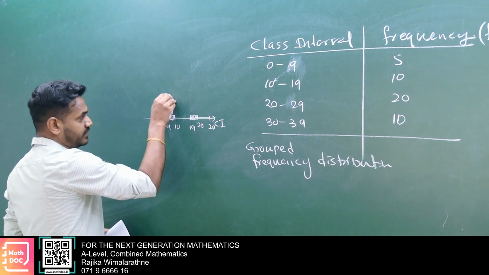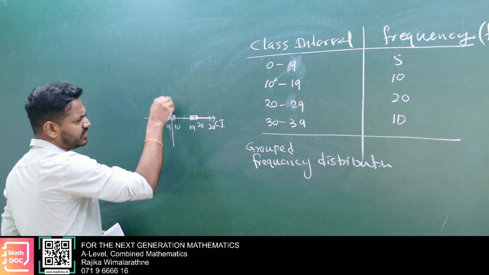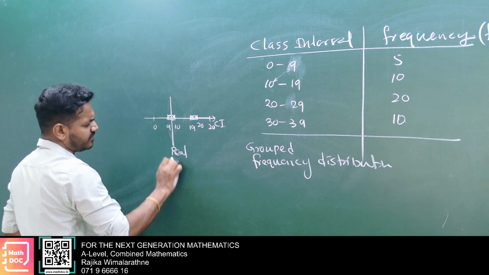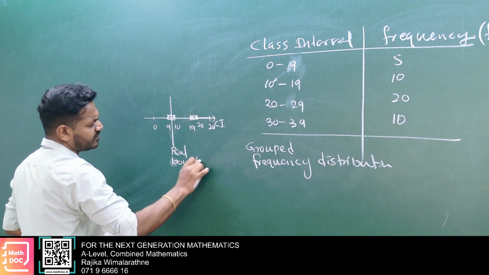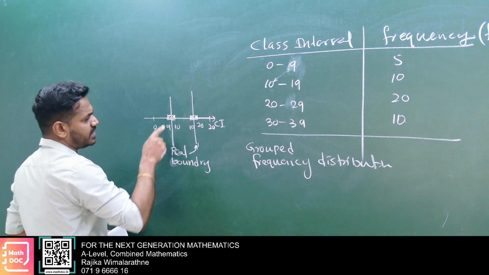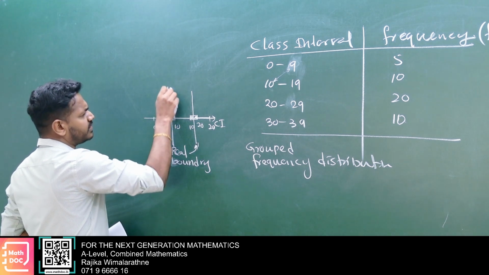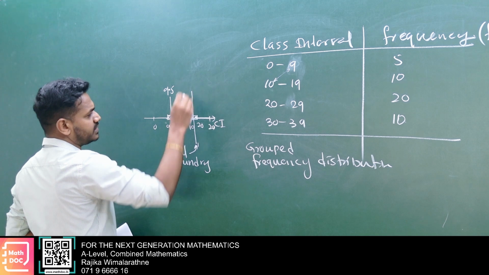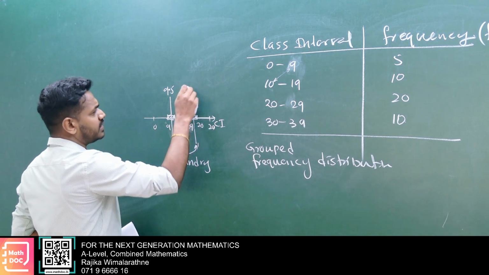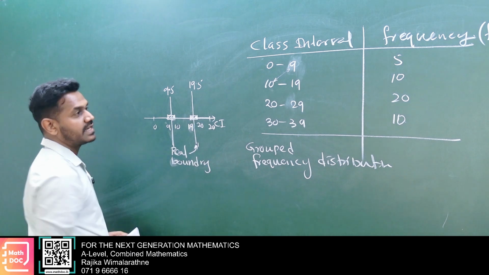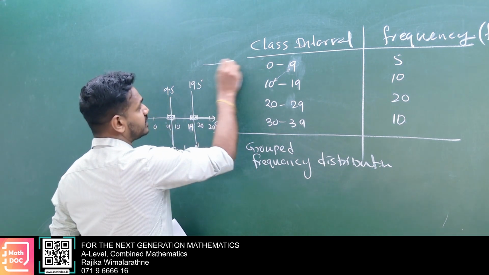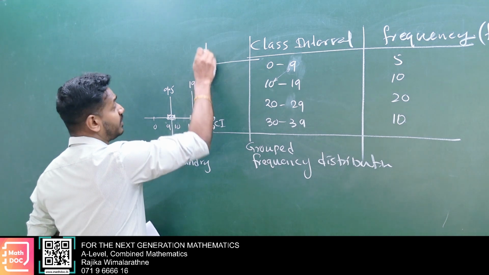The midpoint will be the boundary, which we call the real boundary. Therefore, for 9 and 10 the midpoint is 9.5, and for 19 and 20 the midpoint is 19.5. That is the real boundary. Therefore, if you see this type of table, you have to make real boundaries.